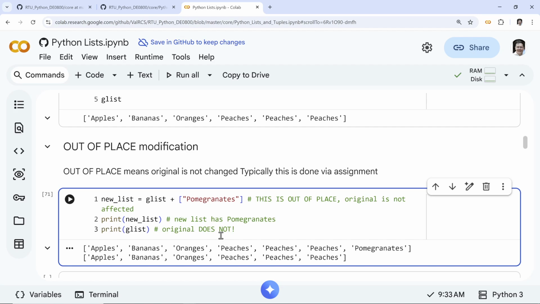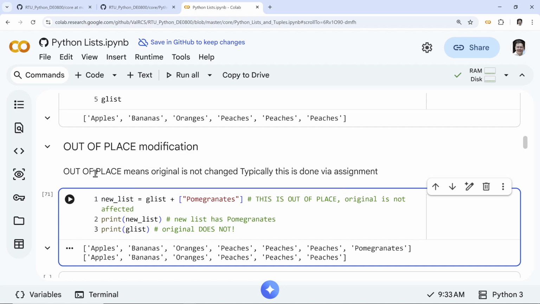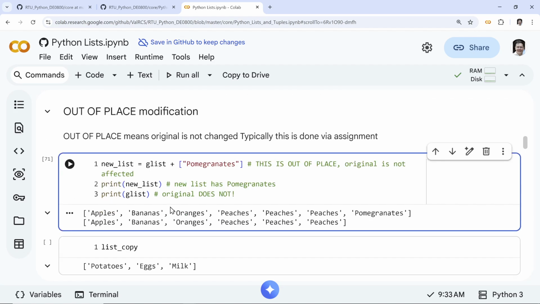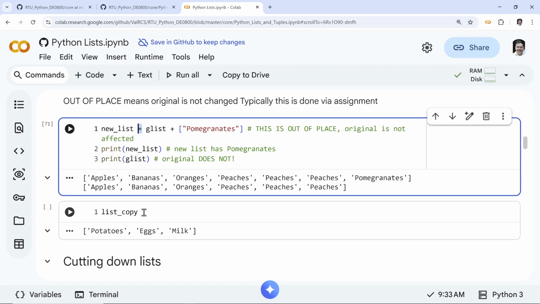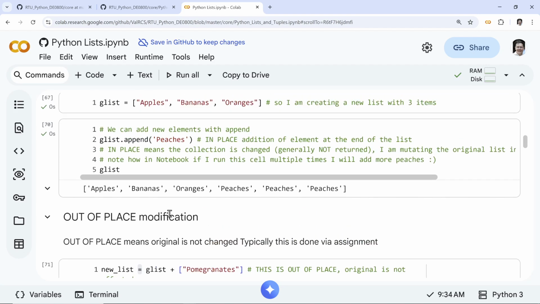So that's a big difference, because I'm basically affecting the original. Sometimes when you are busy with lots of analysis work, you might forget which one you modified, the original or not. You will see there are many methods for different structures, and usually the documentation will tell you whether it is in place or out of place. In fact, generally, if it's not returning anything, then you are modifying in place. List copy right here as well, that was like the X list right here.